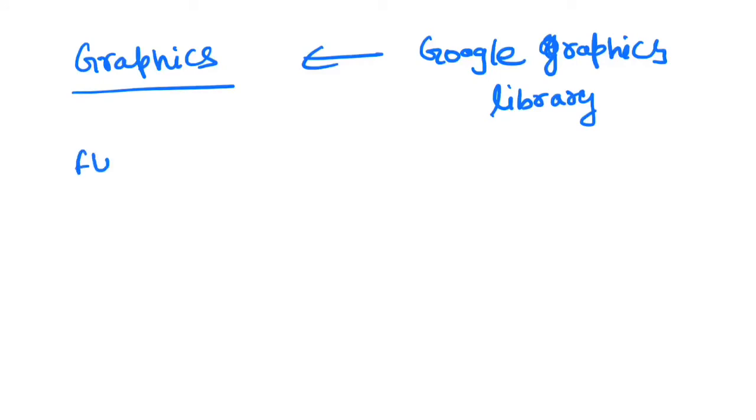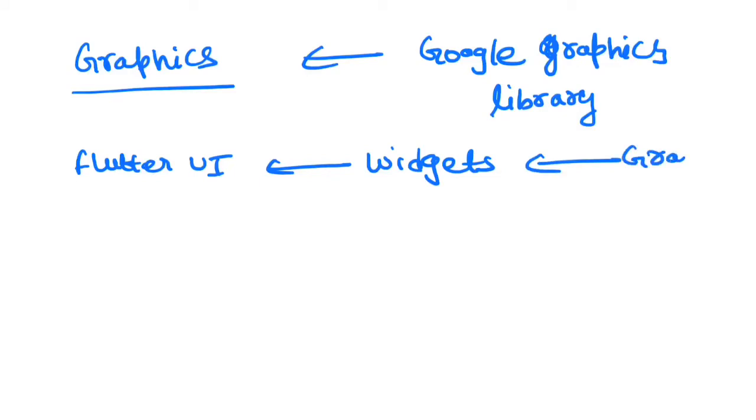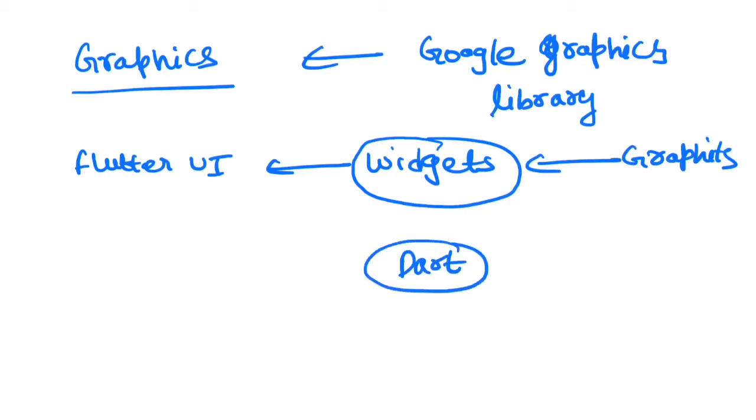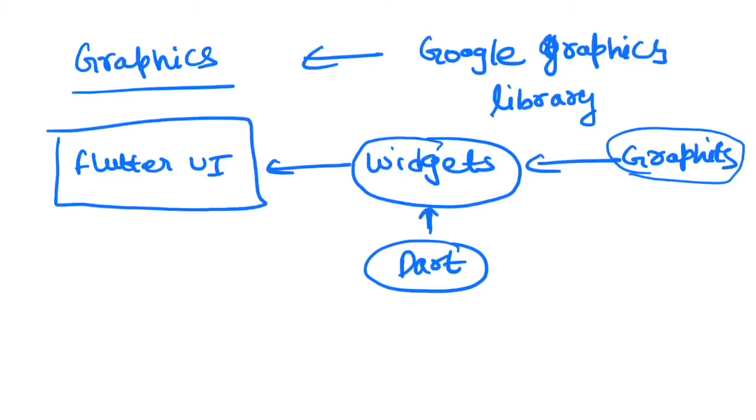So at a high level, you will have a Flutter UI, and you will be using widgets, and widgets internally would be using the graphics. These widgets are kind of plug and play components which you can use using the Dart programming language. Using Dart, you can use the widgets, and internally it uses the Google graphics to render those widgets, and that is how you create your Flutter UI. So this is how Flutter works at a high level.